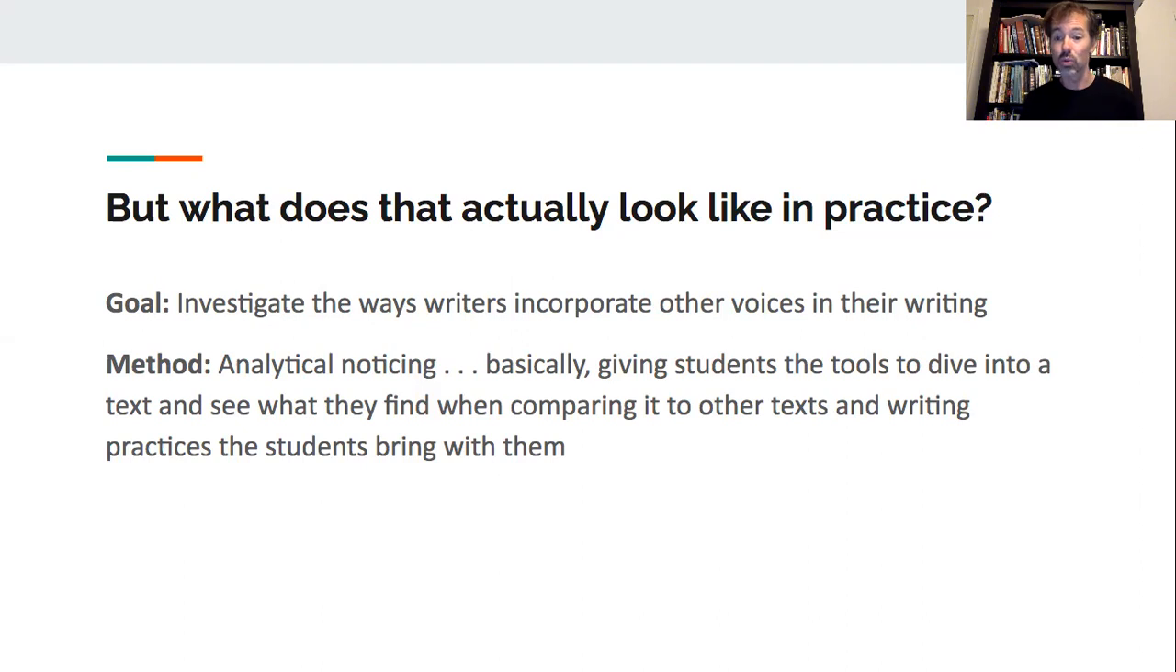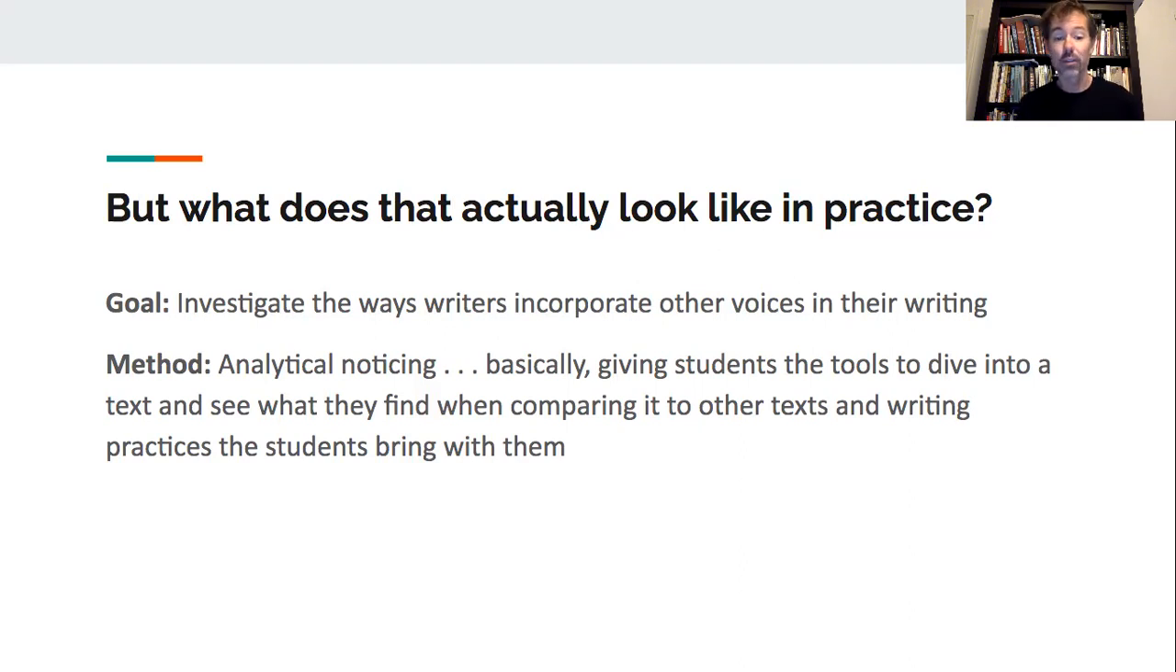Basically, I just give students tools to dive into a text and see what they find when comparing it to other texts and writing practices that they bring with them. Asking them, look at it. What do you notice about how the authors do this? How is that like or unlike how you've been taught to do that particular thing? Have you ever thought about this as a series of choices? Did you know that you could do it in this way?